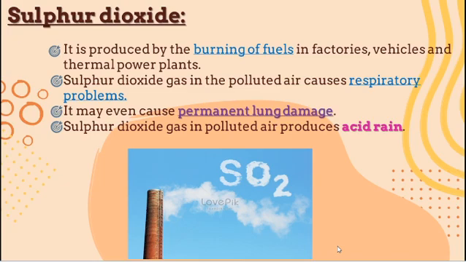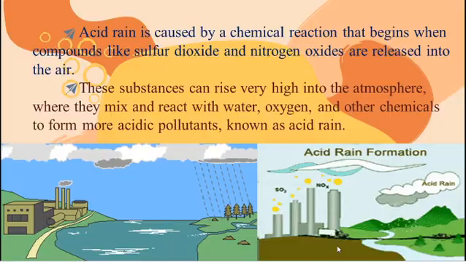It is produced by burning of fuels in factories as well as in vehicles and in thermal power stations. It causes respiratory problems. It leads to severe lung damage, that is, it causes permanent lung damage, as well as it produces acid rain. So what is acid rain?